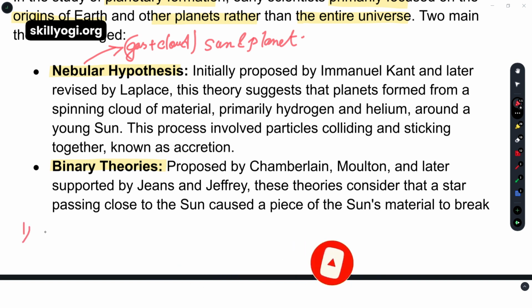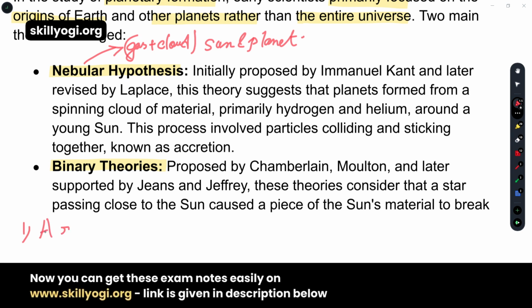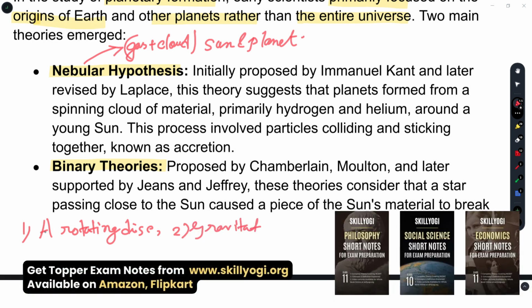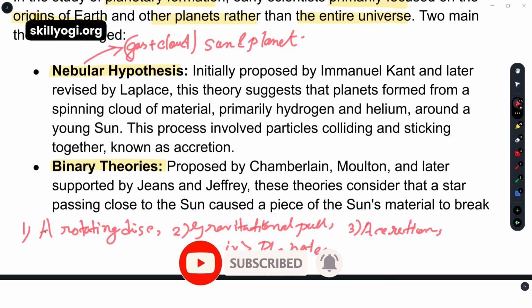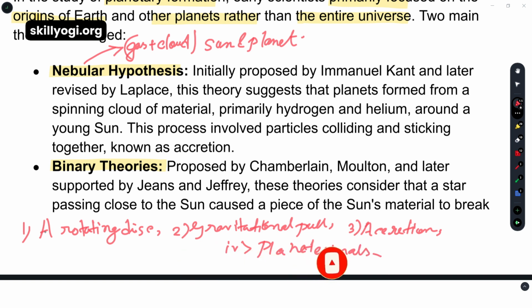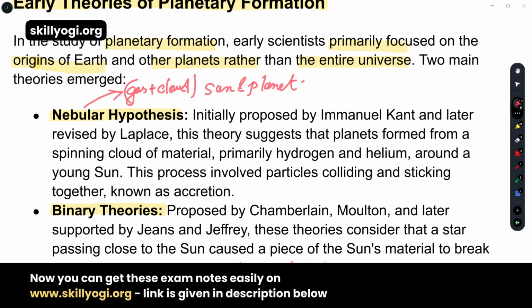The first part is a rotating disk. The second part is gravitational pull or gravitational collapse. The third one is accretion. Just now I have already written it; the theory is related to accretion. And the fourth one is planetesimals. So these were the four components of the nebular hypothesis.